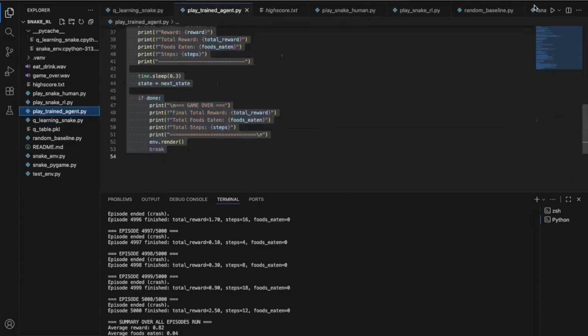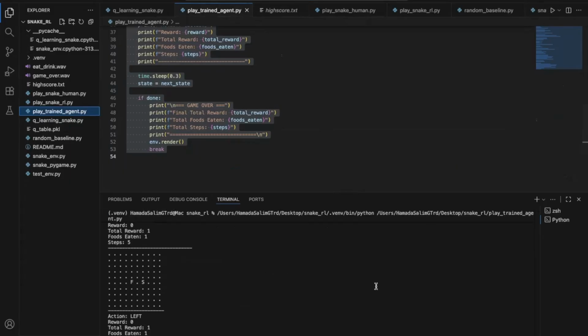Here's the trained agent. It uses the Q table produced during training, and you can see the agent chooses actions intentionally instead of randomly. As it moves, we can see the total actions taken, the foods eaten, and the total steps the snake takes. So we can see clearly that it's better than the baseline.